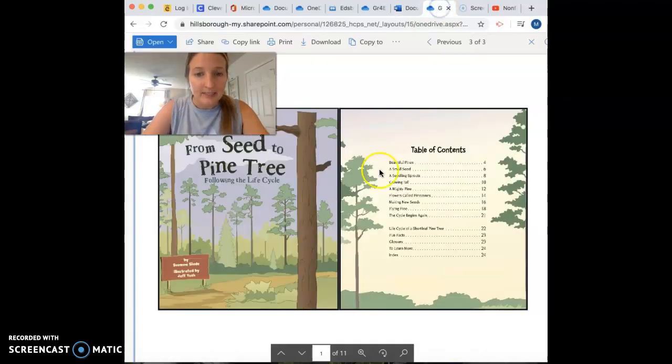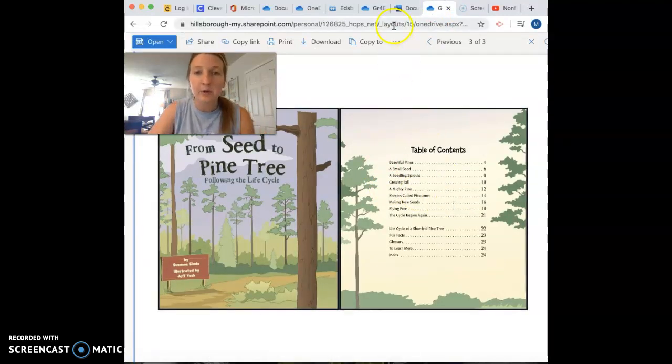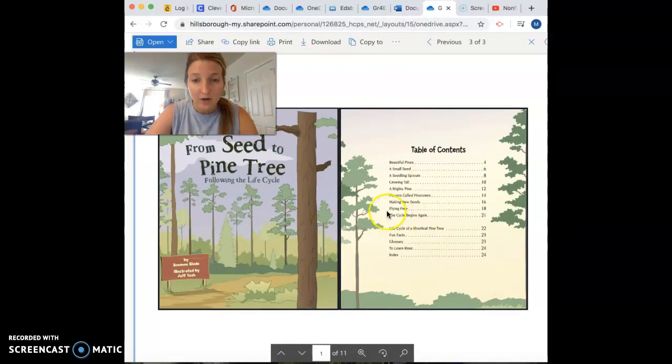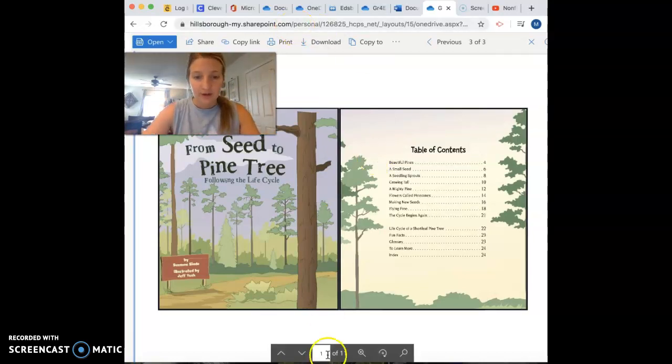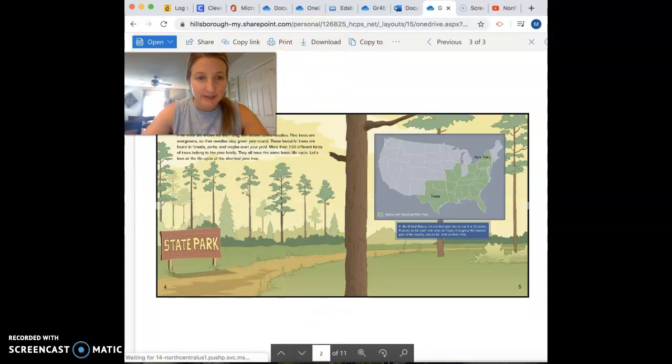So I want you to take a second and go ahead and look at the table of contents. You can either write what I wrote, that pine cones are also considered flowers, or write something else. So take a moment, look at the table of contents, write something that you have learned already about pine trees just by looking at the table of contents. I'll give you like 20 seconds and then we're going to move on. Okay, so we're going to go ahead and move on to the next page.